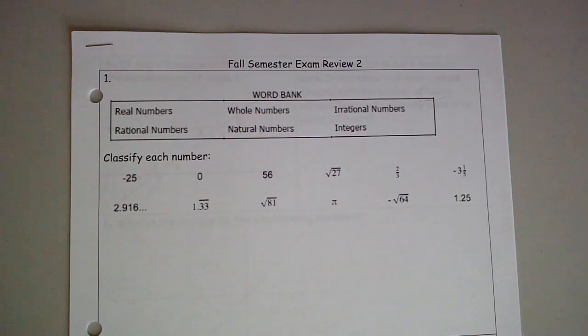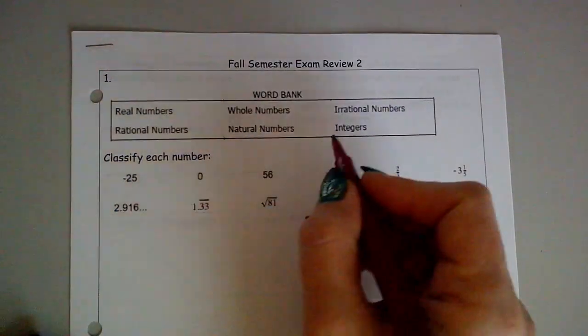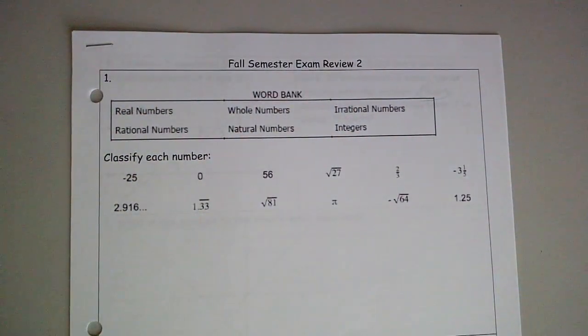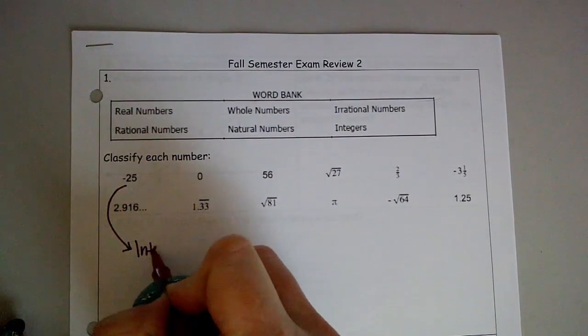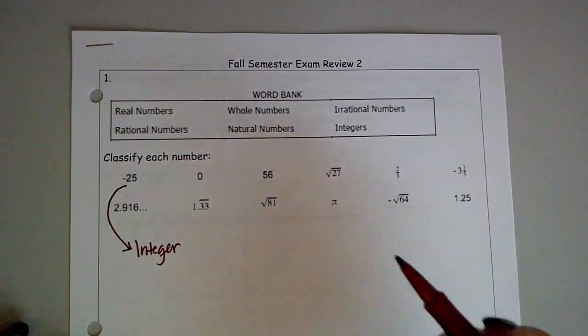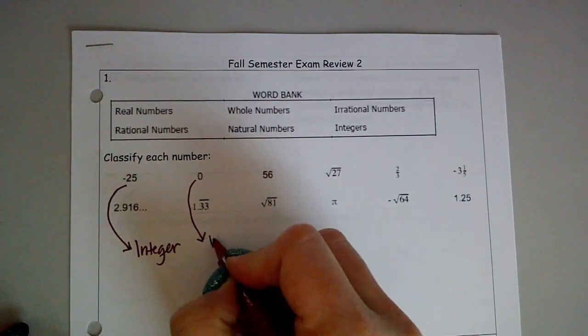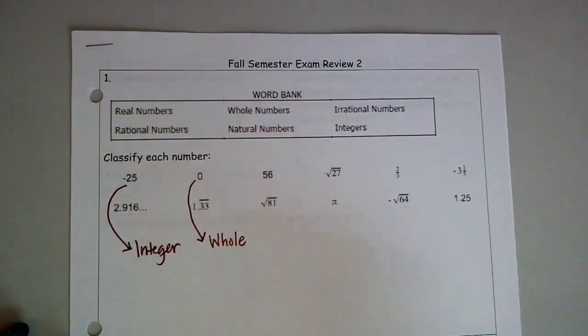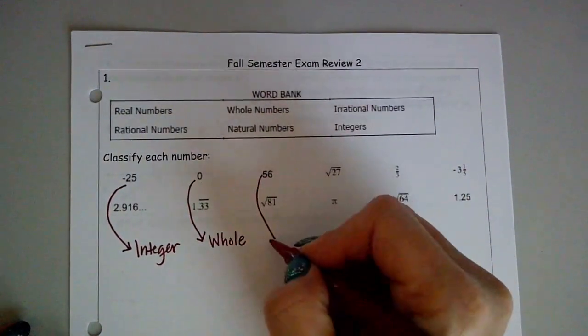So if I look at negative 25, I know that negative 25 is considered an integer, right? Because integers are all the natural numbers plus that whole number and their negatives. Therefore, negative 25 is an integer. The smallest classification that 0 can be, I know, is going to be a whole number. 56 is just one of those natural numbers.